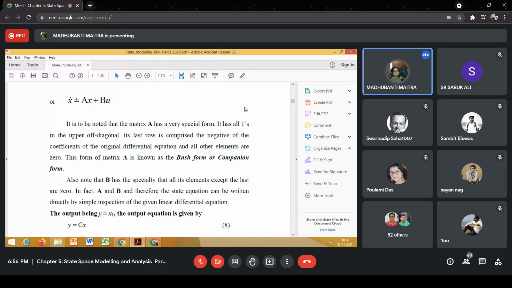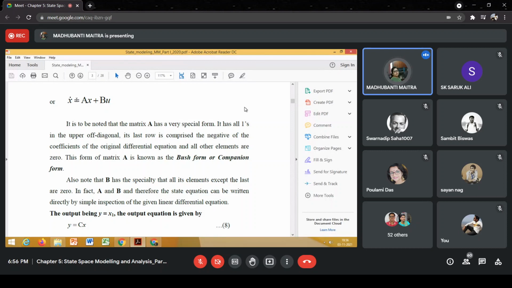Just try to recall, x1 dot equals a11 x1 plus a12 x2 plus a13 x3 plus dot dot a1n xn plus b11 u1, and so on and so forth. Can you recall? Yes, ma'am.